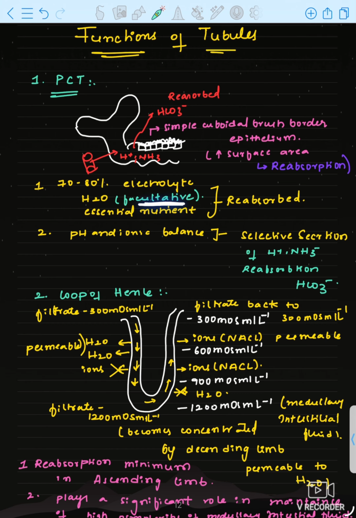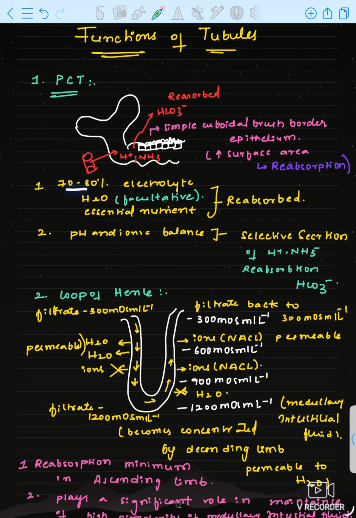In the PCT, the function is to reabsorb water, electrolytes, and essential nutrients. Now, to maintain pH and ionic balance, some electrolytes and components will be secreted into the PCT. Selective secretion will occur. Whose secretion? H plus ions and ammonia ions will be secreted in the PCT, and reabsorption of bicarbonate ions also will occur. These are the functions of the tubules.